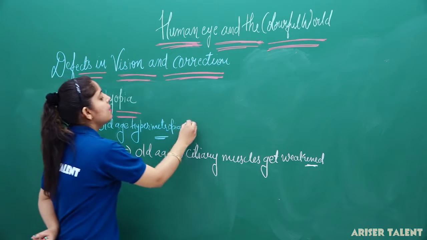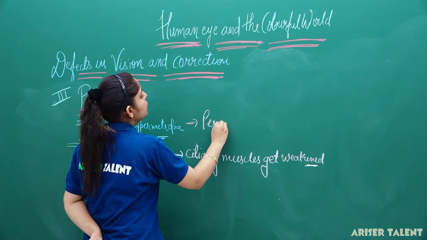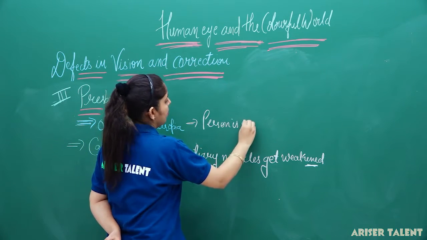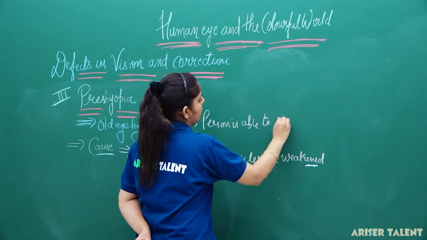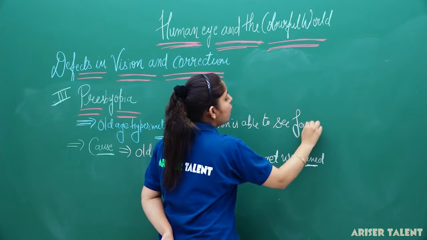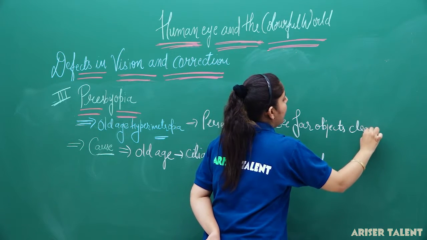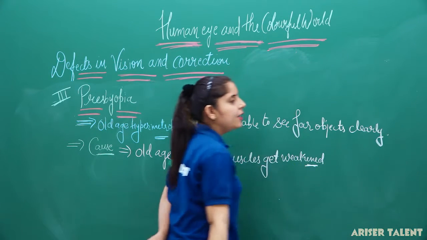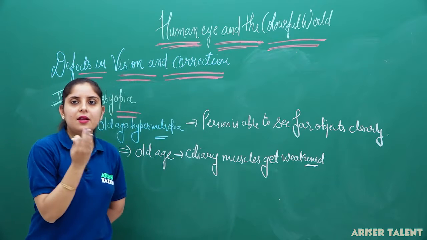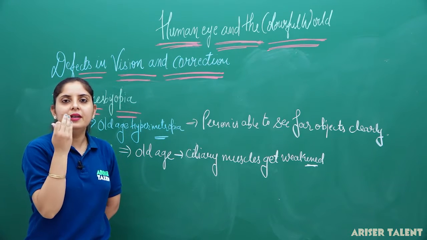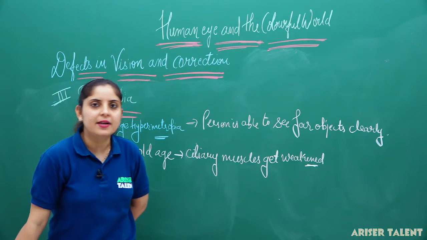It means the person is able to see far objects clearly, but he will not be able to see nearby objects clearly. At least he wants a distance of 25 centimeter.